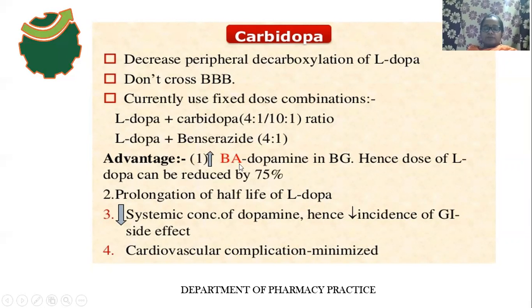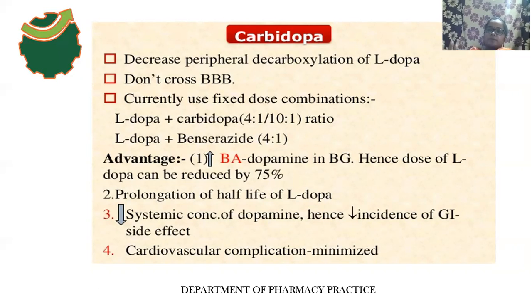The main advantage of these combinations is that they increase the bioavailability of dopamine in the basal ganglia. With more levodopa crossing the blood-brain barrier, the availability of the drug in the basal ganglia increases. And the dose of levodopa can be reduced by 75%.